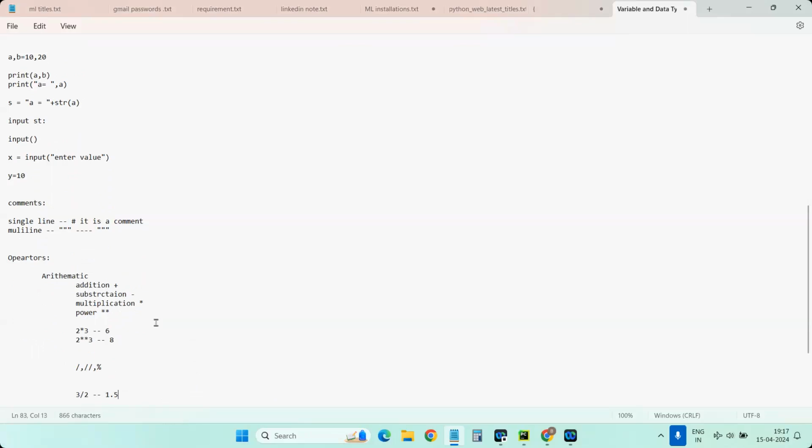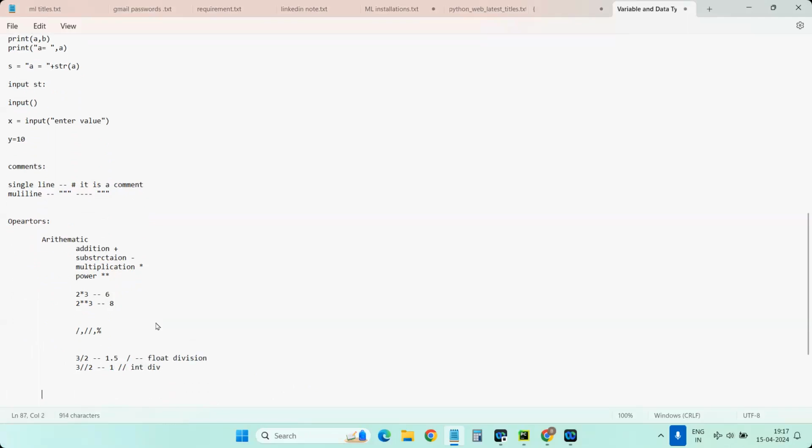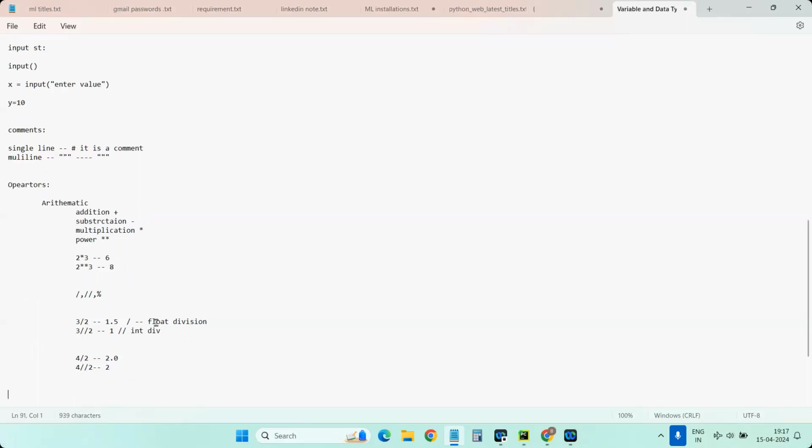That means single slash always gives float division, float values as output. But if I use double slash, it gives you 1 only. It doesn't give the decimal points. So double slash gives integer division. That is a major difference. One more example: 4 by 2 gives 2.0, but 4 double slash 2 gives simply 2. That is the major difference between single slash and double slash.